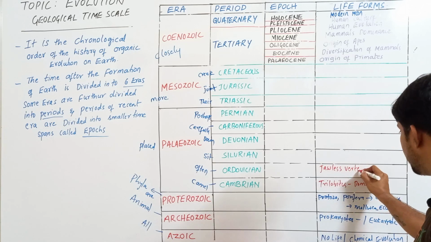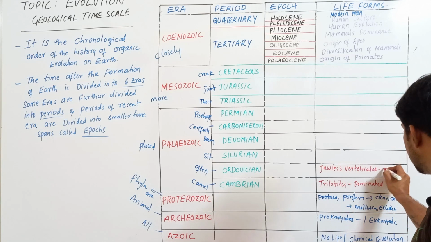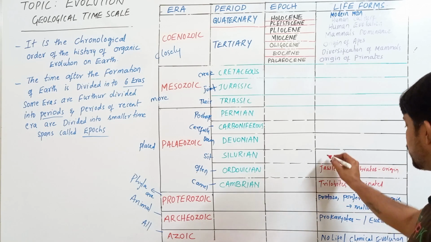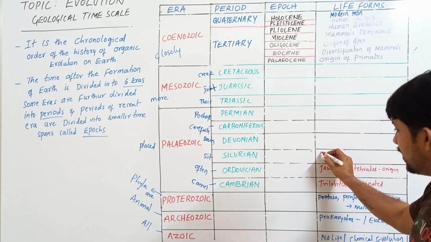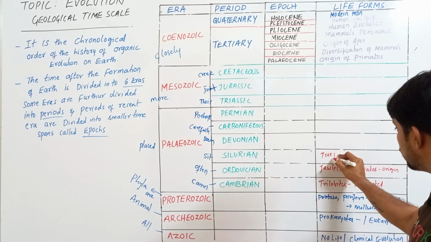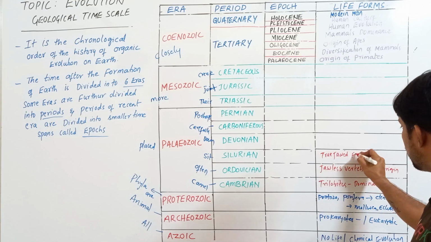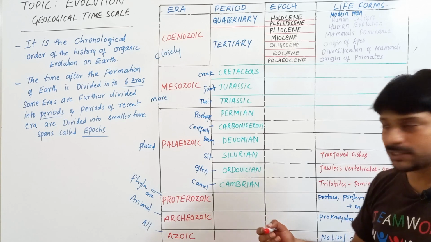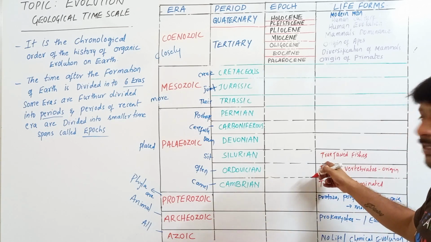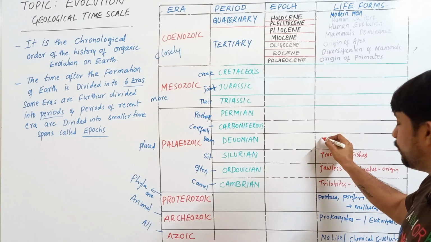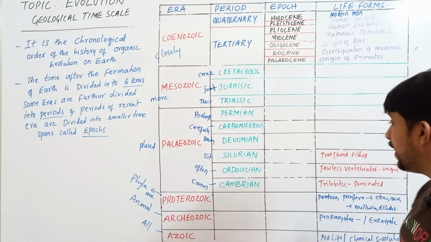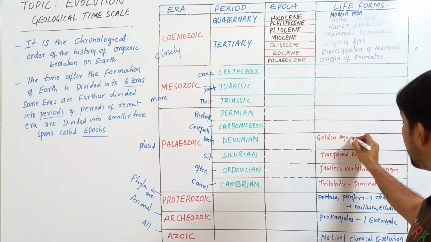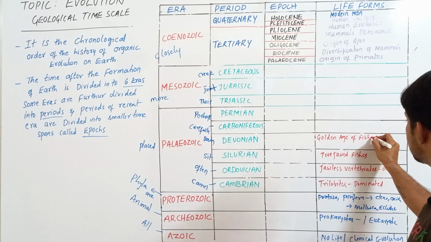Jawless vertebrates, their origin. Then in the Silurian period, jawless vertebrates dominated and true-jawed fishes evolved. The evolution of true-jawed fishes took place in the Silurian period. Then in the Devonian period, fishes dominated. So the Devonian period is called the golden age of fishes.